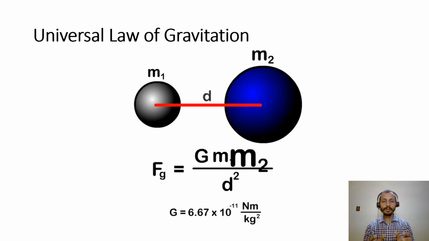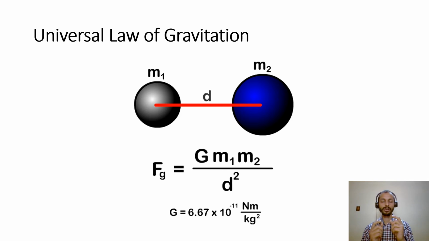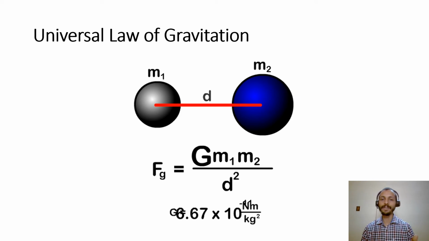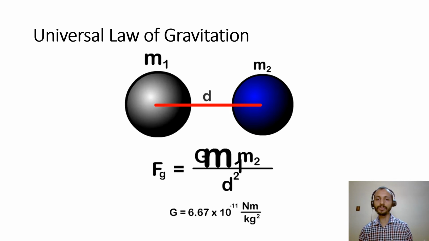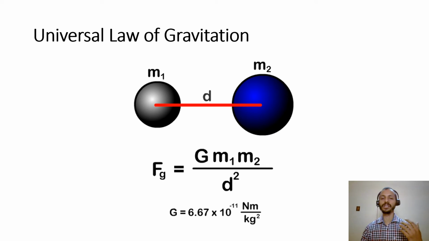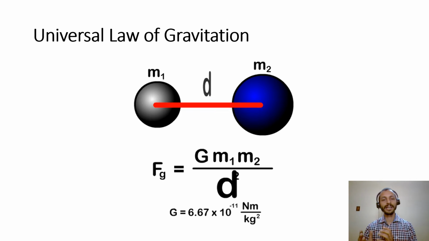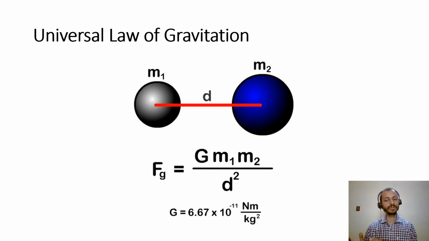If you combine these two proportionalities, the gravitational force is directly proportional to m1 m2 upon d square. If you remove the proportionality, you get a proportionality constant, capital G, also known as the universal gravitational constant.